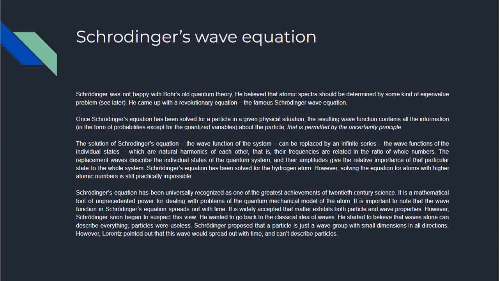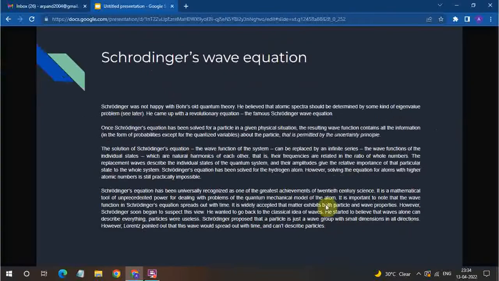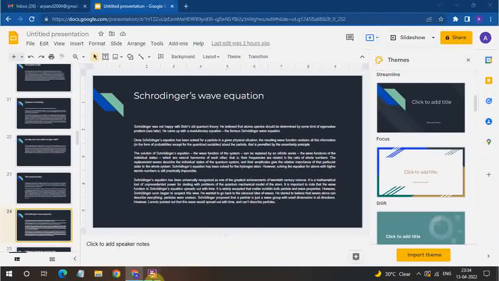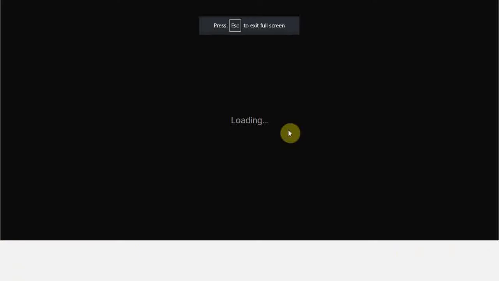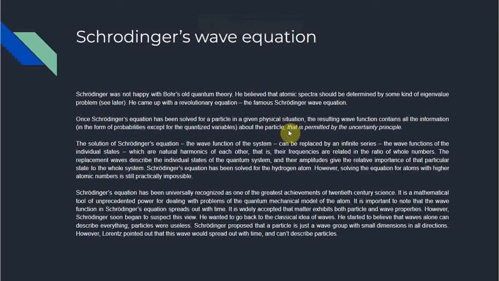I made this presentation from my notes on quantum mechanics, and there I have described eigenvalue problems at a later stage. That's why I have written see later. But right now, for today's presentation, I have nothing to offer for eigenvalue problems. I will not be explaining eigenvalue problems, but it's not possible to explain everything in quantum mechanics in a single video. Anyway, so he came up with the revolutionary equation, the famous Schrodinger wave equation.